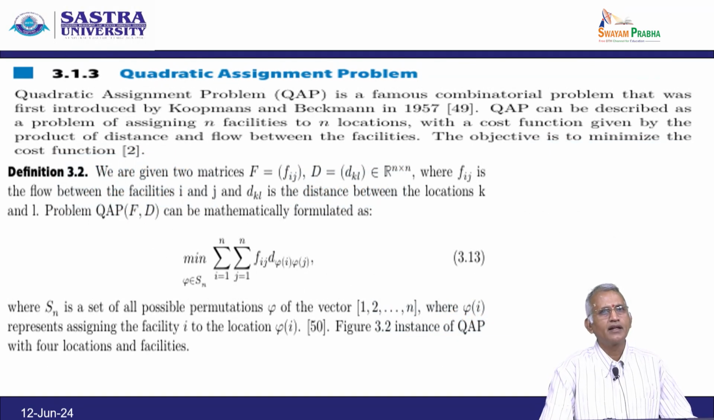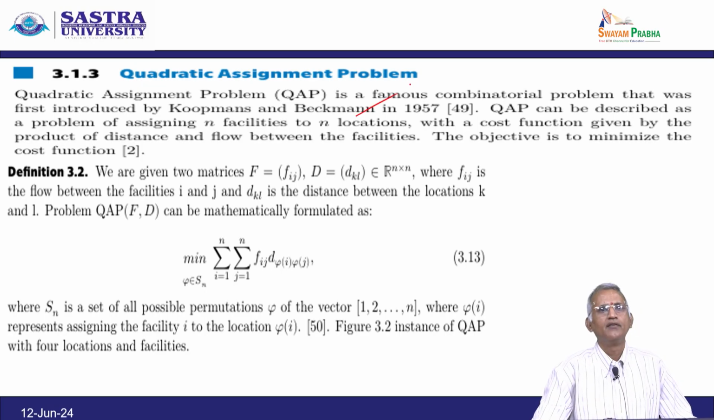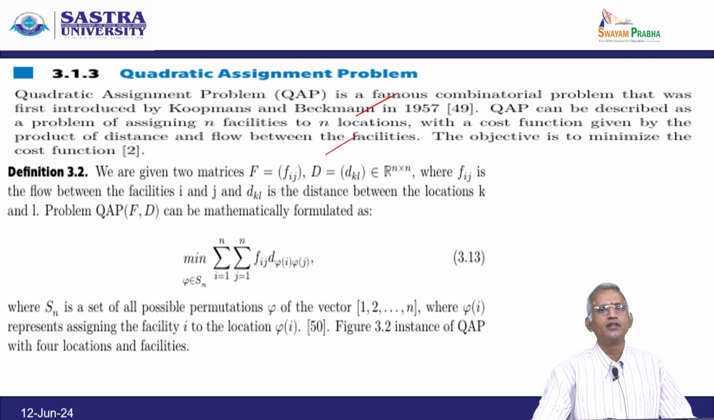Next, quadratic assignment problem. Quadratic assignment problem is a famous combinatorial problem that was first introduced by Koopmans and Beckman in the year of 1957, and quadratic assignment problem can be described as a problem of assigning n facilities to n locations with a cost function given by the product of a distance and flow between the facilities. So, the objective is to minimize the cost function.